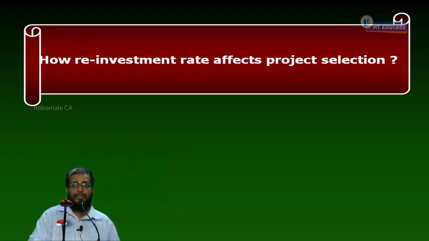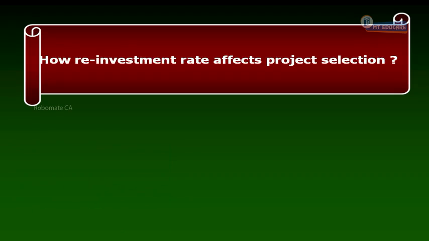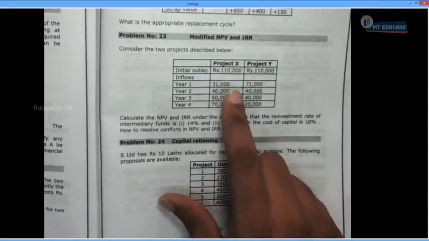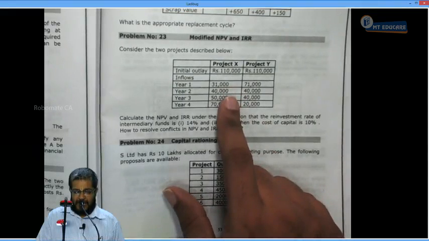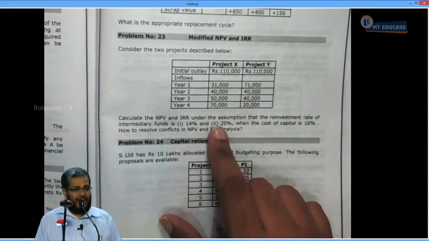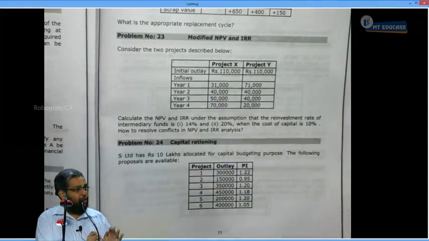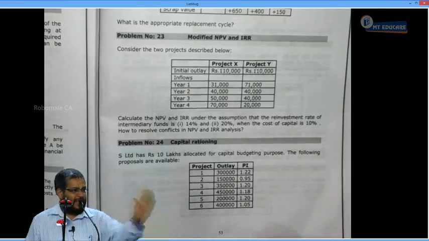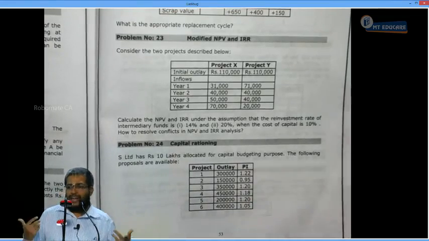Now, very simple. Forget time value of money. Just tell me, project X gives how much inflow? 31 plus 40, 71, plus 50, 121, plus 70, 1,91,000 rupees is the inflow given by project X. Forget time value of money.